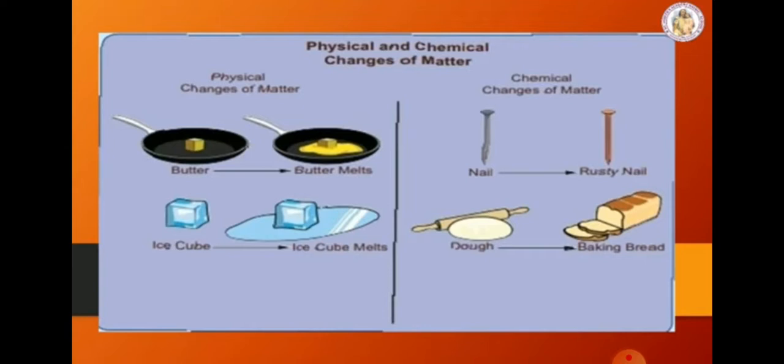For example, ice melts on heating. It is a change from a solid to a liquid state. In term 1, you studied about states of matter, in which we studied about solid, liquid, and gas. Related to that, we are going to see in this lesson.